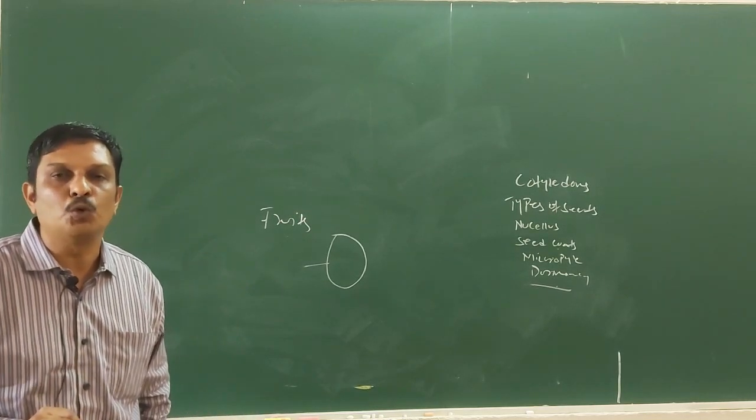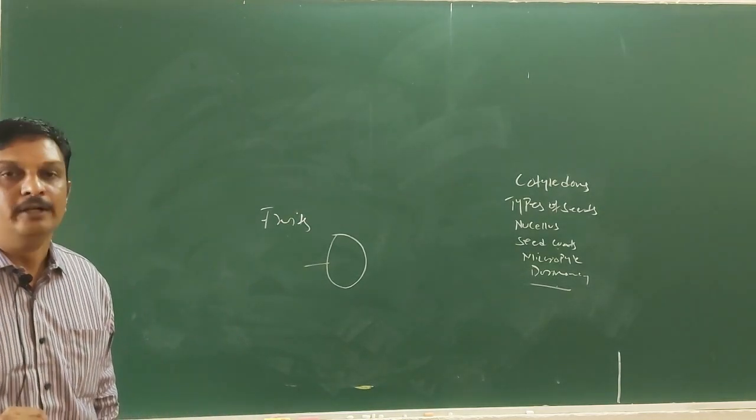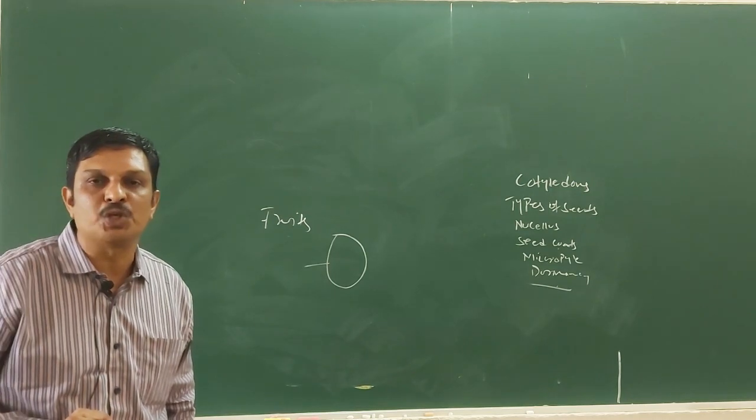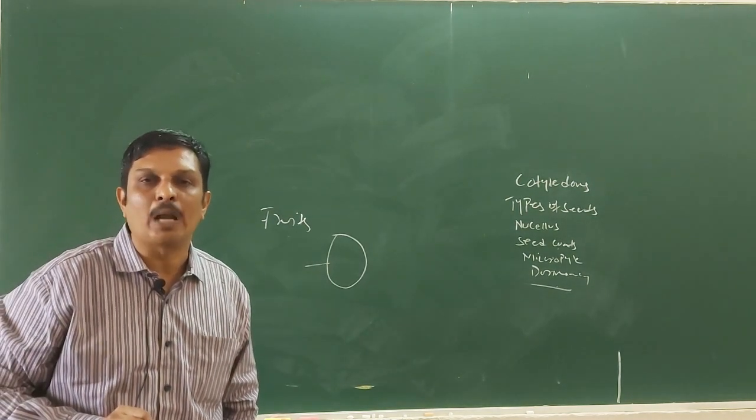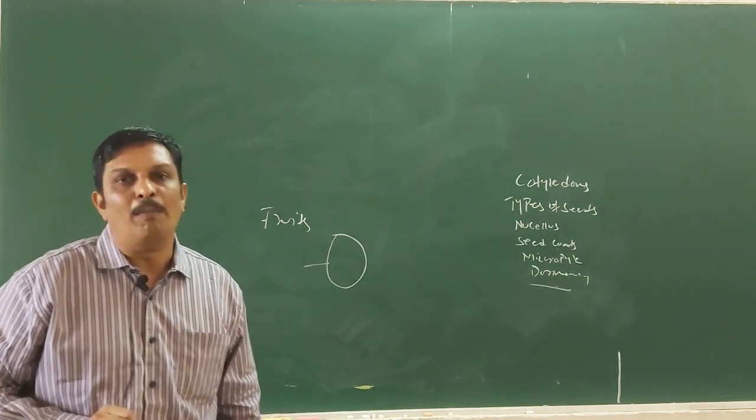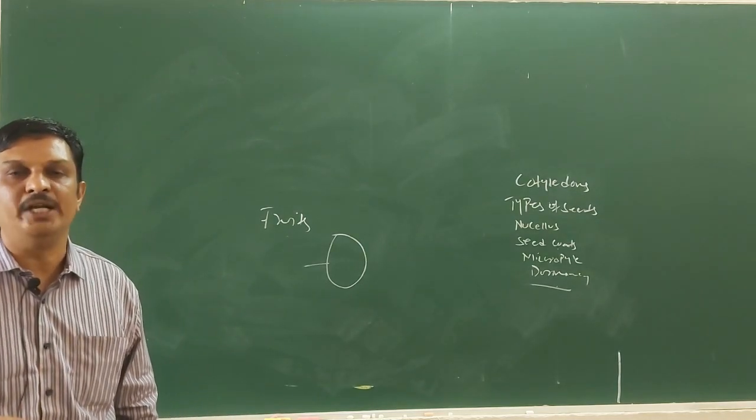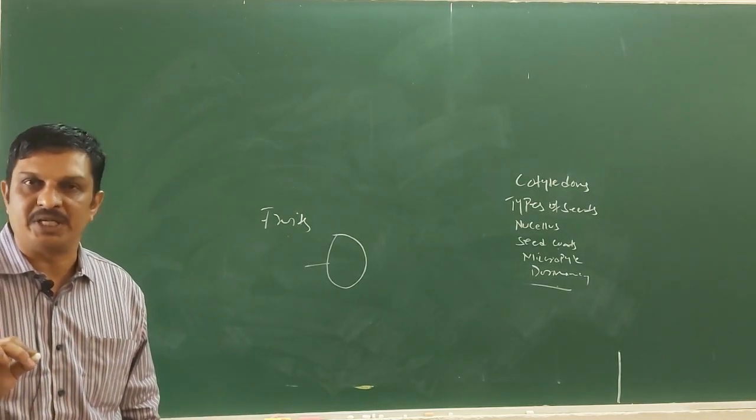Such fruits are called parthenocarpic fruits. These parthenocarpic fruits are seedless. Parthenocarpic fruits can be induced by using plant hormones such as indoleacetic acid, indolebutyric acid and gibberellins.